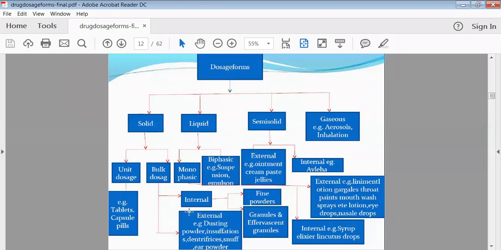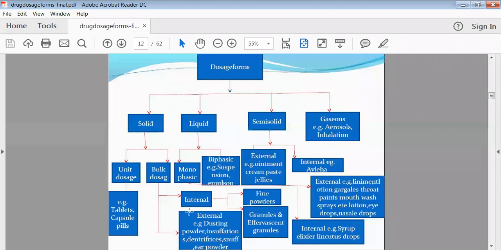Then biphasic preparations are there. Biphasic preparations are also having two types, that is externally as well as internally. Some biphasic preparations we are taking orally inside your stomach, and some biphasic preparations we are applying on your skin. So lotion as well as your liniment, these are the examples of biphasic preparations. Then some suspension type of preparations are there, which are biphasic in nature. We are taking them internally.